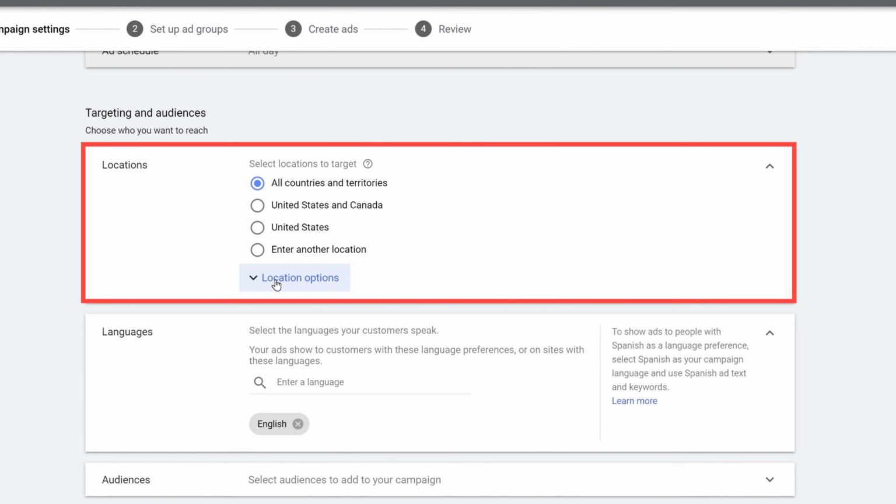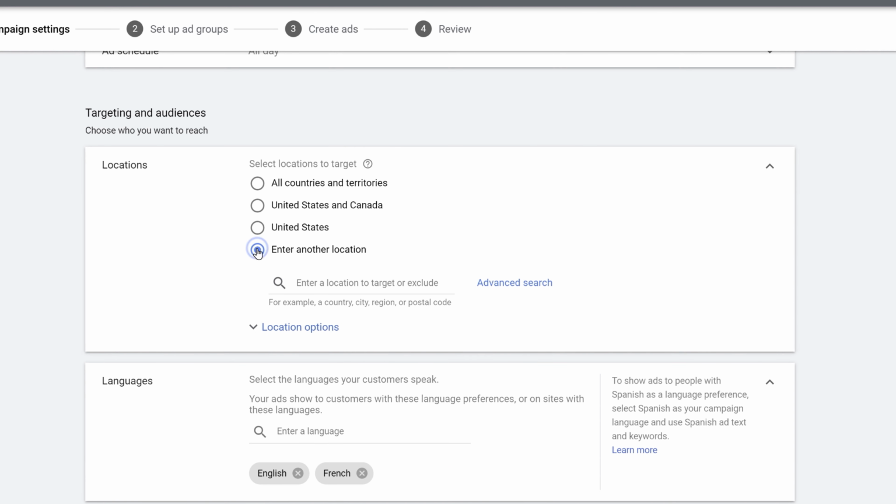The location is extremely important. Right now, the automatic selection is all countries and territories, but this is not what you want. Let's say you are an online retailer selling guitars online to customers in the United States, and your logistics only allow the United States, then you can select United States. Let's say you want Canada as well, then you can select United States and Canada. And if you want another specific location, then you can click on enter another location and select a location here.